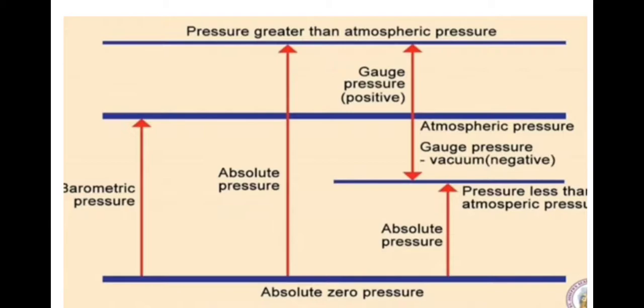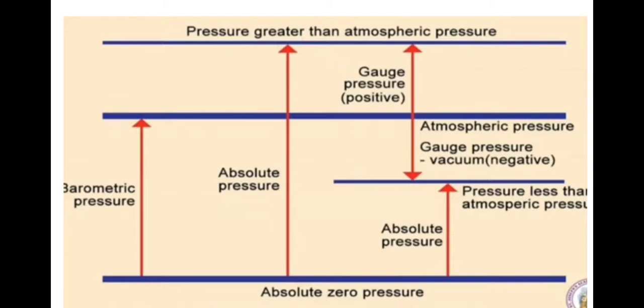In this figure, we can understand what gauge pressure and absolute pressure are. The center blue line is atmospheric pressure. Above the atmospheric pressure will be denoted as A, and below the atmospheric pressure will be denoted as B. If I take any pressure from absolute zero, that is known as absolute pressure.